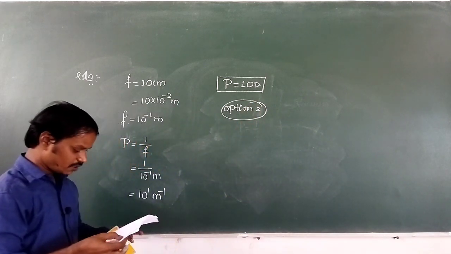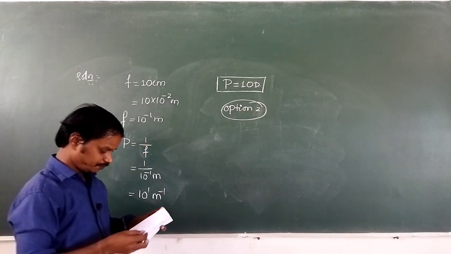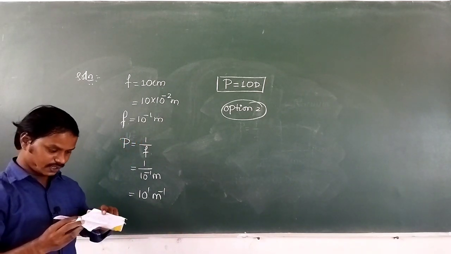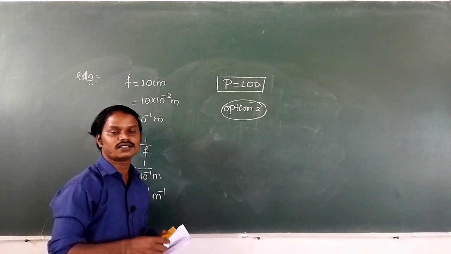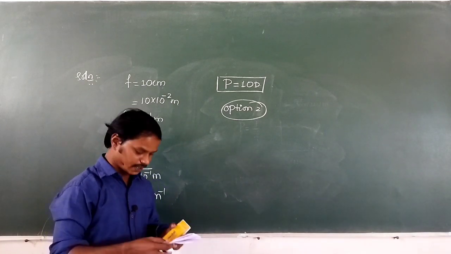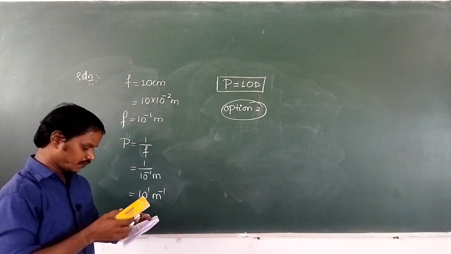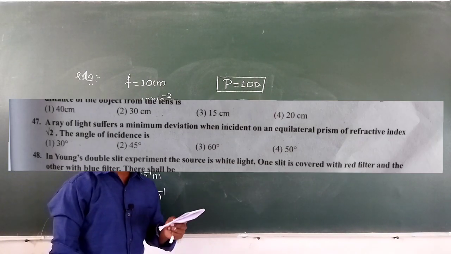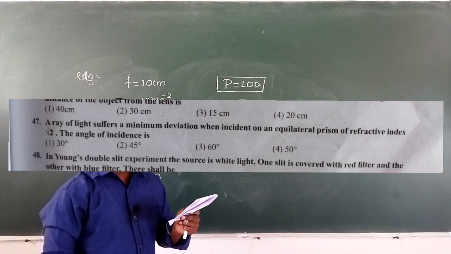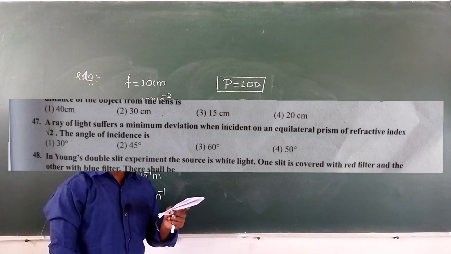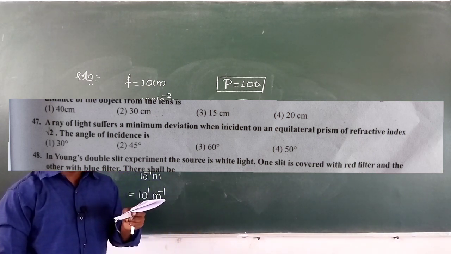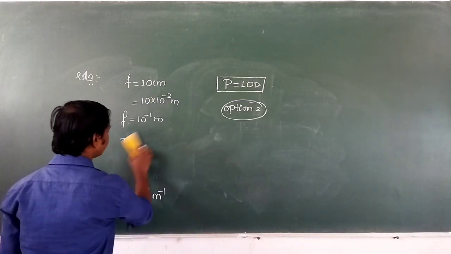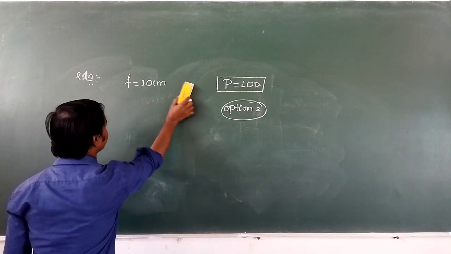Now let us move to the next question, that is related to the prism. This question was asked in 2016 in the CET exam. So what is that question? A ray of light suffers minimum deviation when incident on an equilateral prism of refractive index √2. The angle of incidence is, means what we have to find? We have to find the angle of incidence.